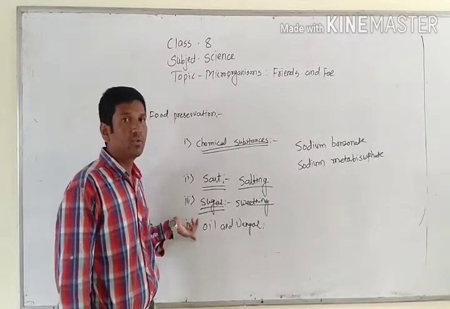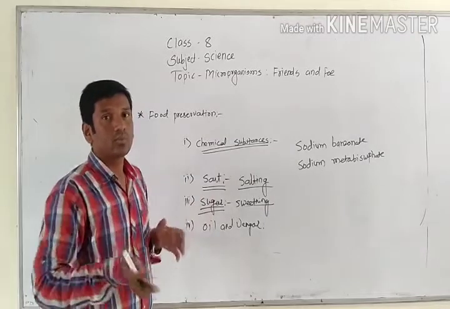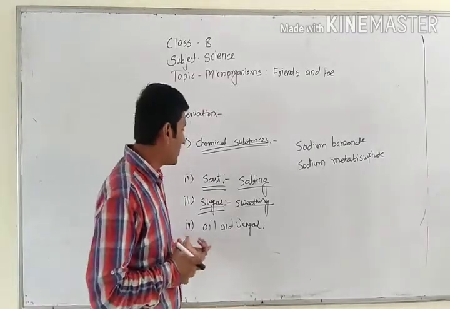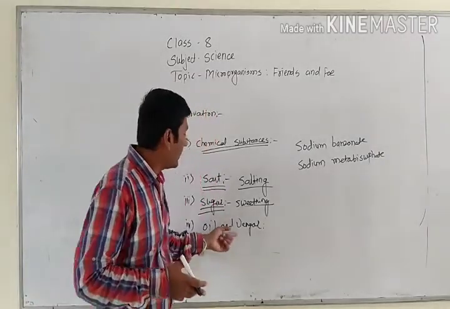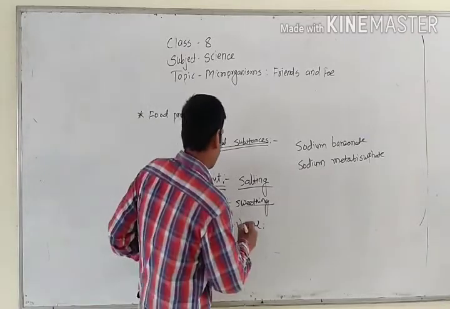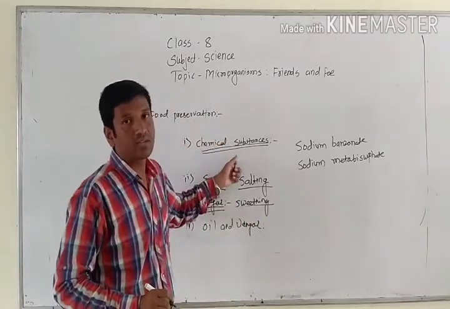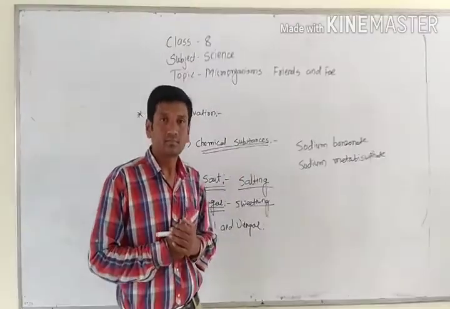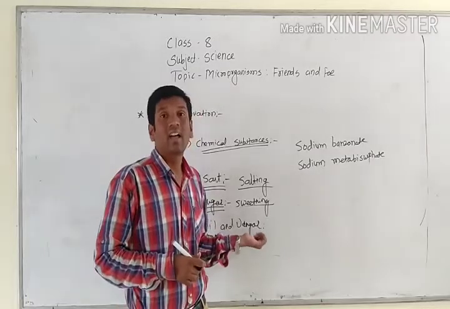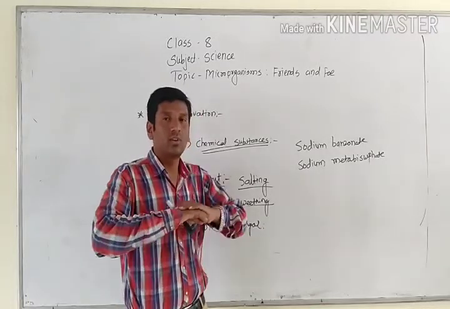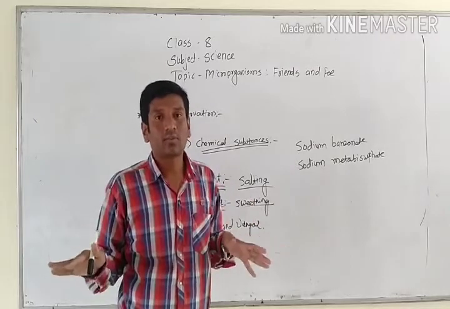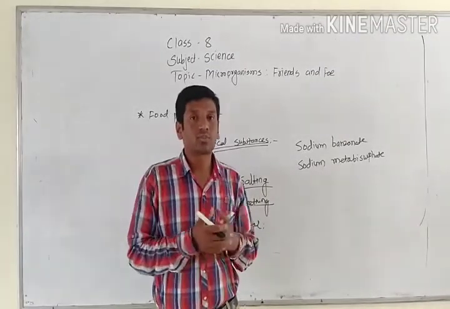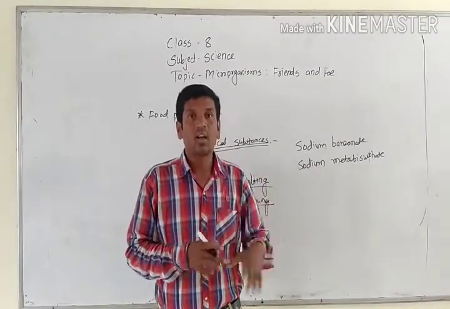Oil and vinegar, what do they do? They help to avoid the breeding of microbes. They stop them from germinating. Vinegar is also a chemical substance. What is the scientific name of vinegar? Acetic acid. It is also called acetic acid, and that acetic acid will reduce the microbes whenever we need it to prepare the food stuff.